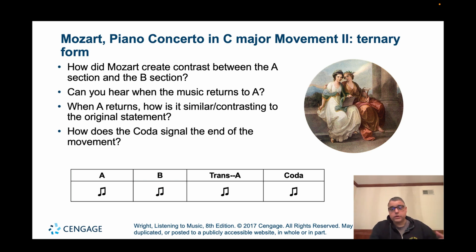Next, after this, we're going to slowly transition back to this A section again, and the piano is going to be playing the main melody. Let's listen. And then finally, we have the coda.